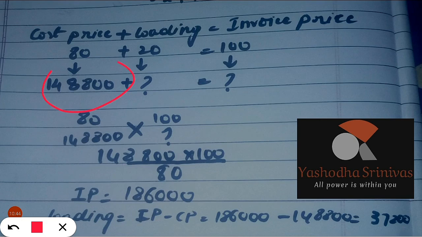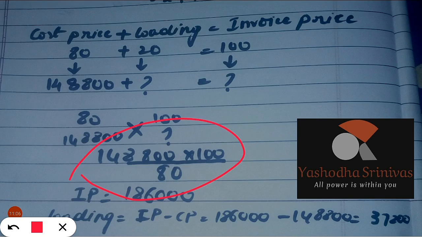So if they have said the cost value of the consignment is 1,48,800, then what is the loading? What is the invoice price he is asking? So for 80 rupees cost, invoice is 100. For 1,48,800, what is the invoice value?